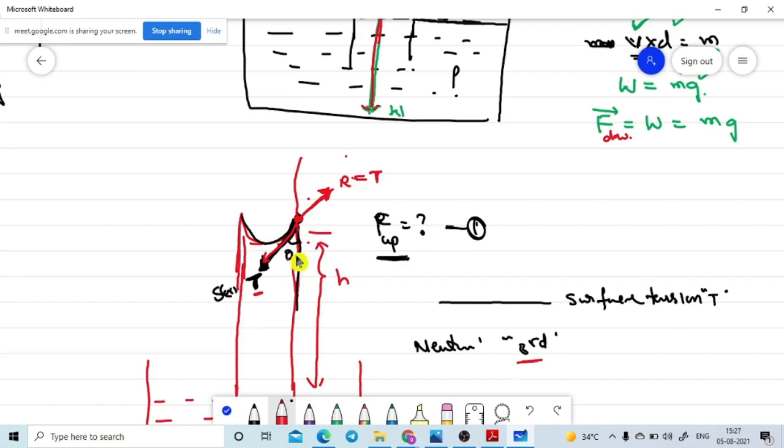These are the opposite angles, which means this angle must be the same, theta only.